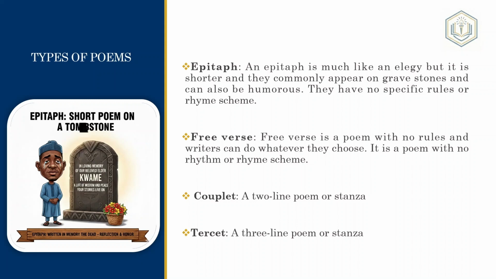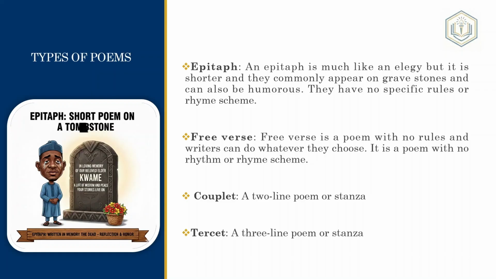So free verse. A free verse is a poem with no rules, and writers can do whatever they choose, and it's a poem with no meter or rhyme scheme. So a free verse is a free verse because it does not have meter, does not have rhyme scheme, and writers can do anything they want to do with their language, with their diction. That's why it's called a free verse.